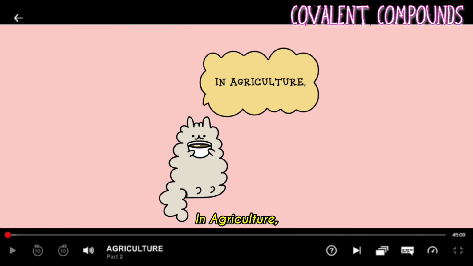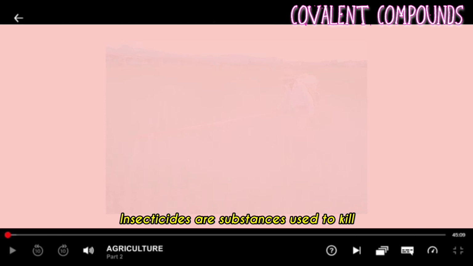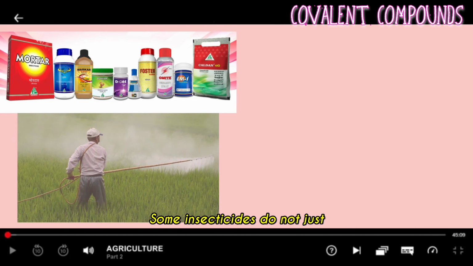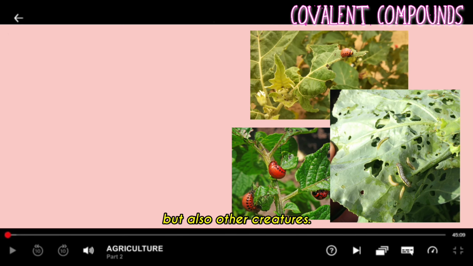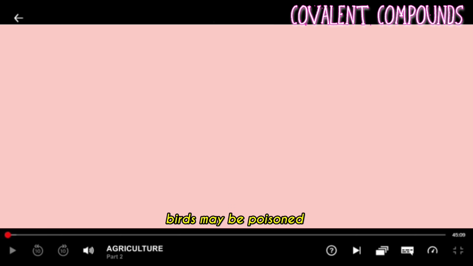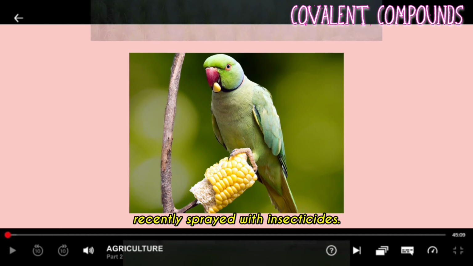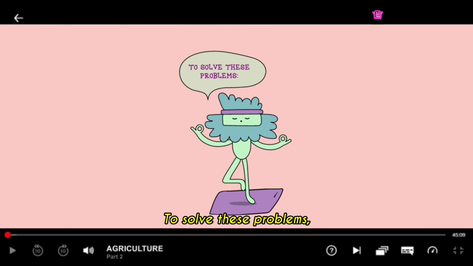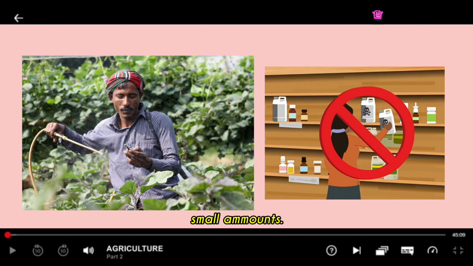In agriculture, most farmers use insecticides. Insecticides are substances used to kill insects. Some insecticides do not just kill insects but also other creatures. For example, birds may be poisoned when they eat food that was recently sprayed with insecticides. To solve these problems, farmers should use ionic compounds in small amounts.